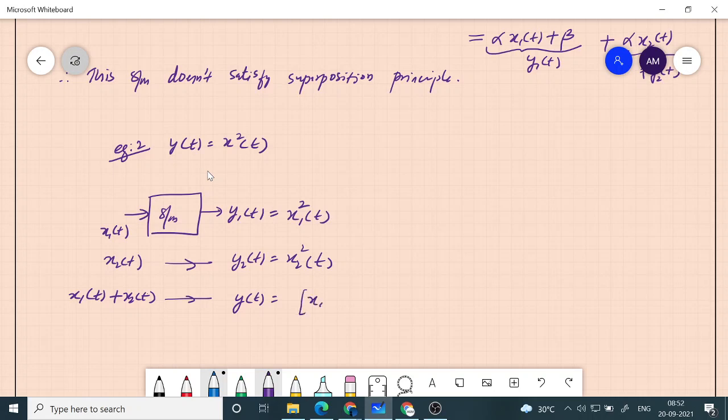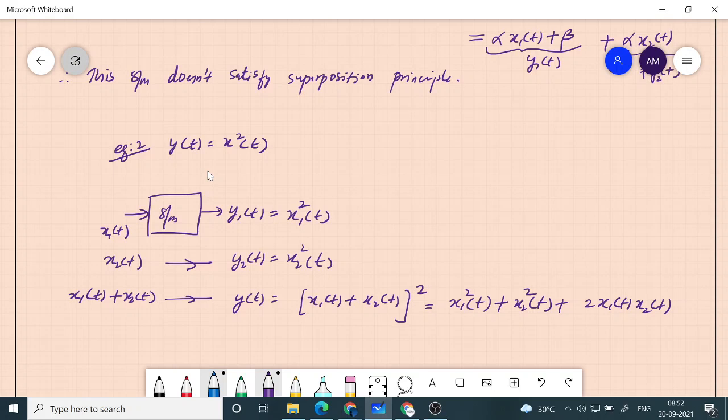So that is x1 of t plus x2 of t, whole square, which is equal to x1 of t square plus x2 of t square plus 2 into x1 of t into x2 of t.